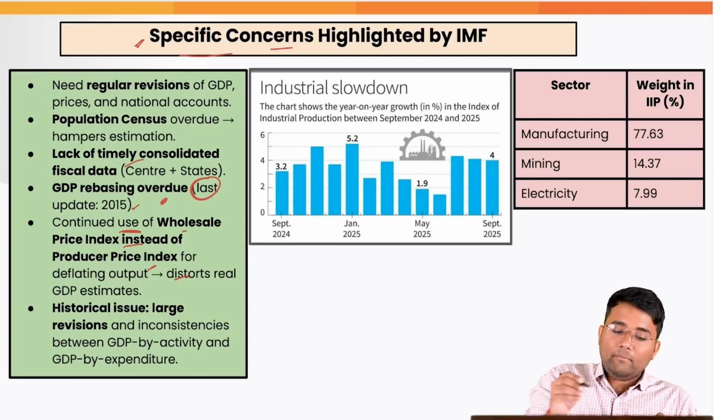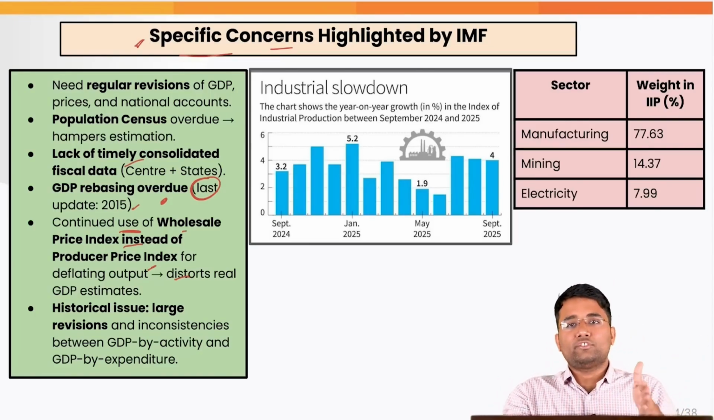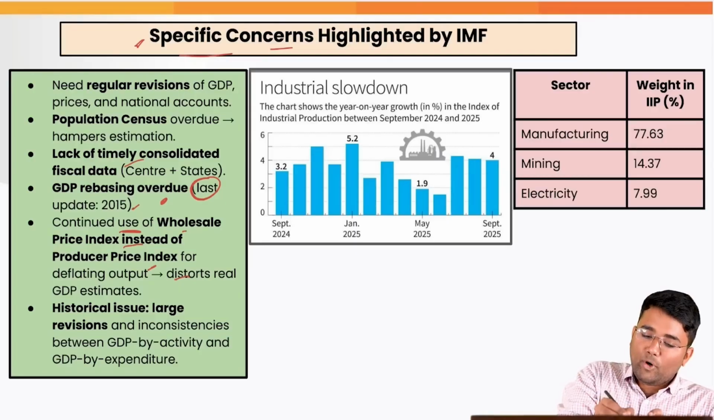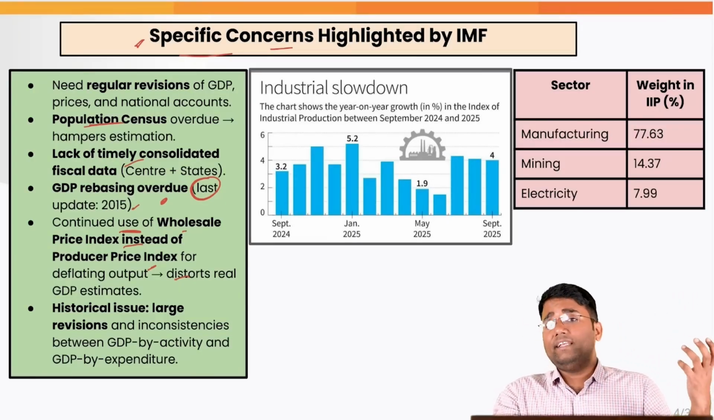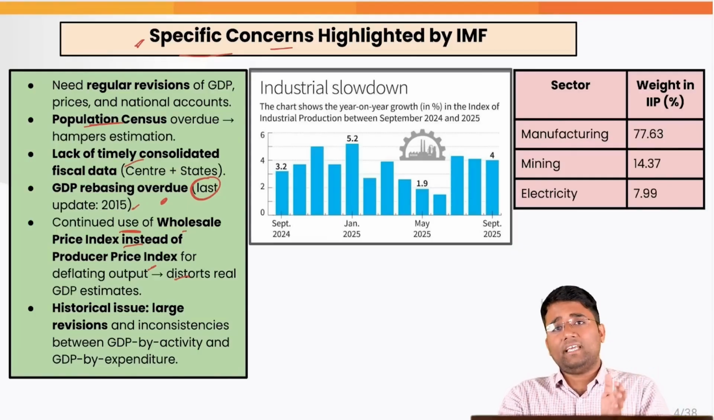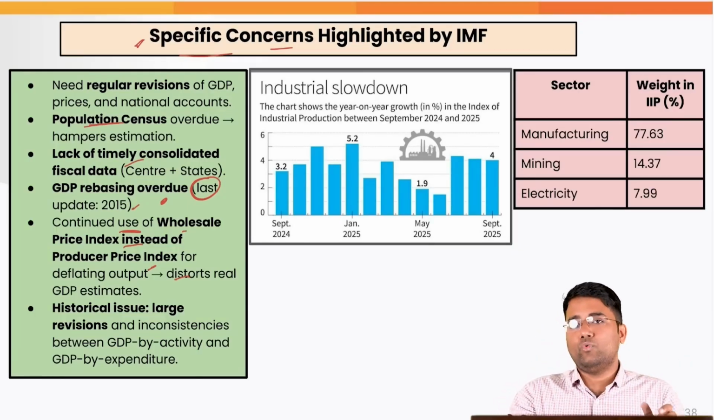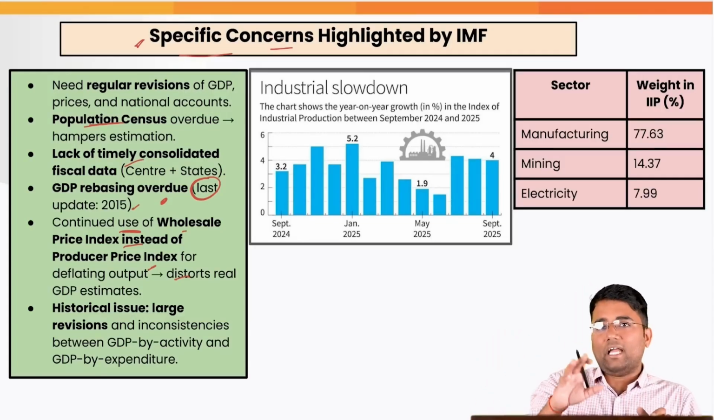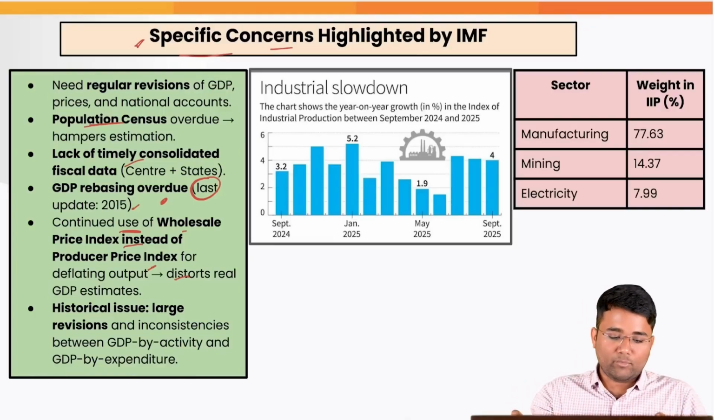Also, there is a lack of timely consolidated fiscal data; the data is coming with a lag, and there is no coherence between the center and the state with regard to the data. Plus the population census is overdue. We needed the data of the 2021 census, but it was announced only a few months back, and that data is also overdue. So that is not giving a true picture of the population, and the per capita GDP, per capita income, etc. data we are also not getting properly.